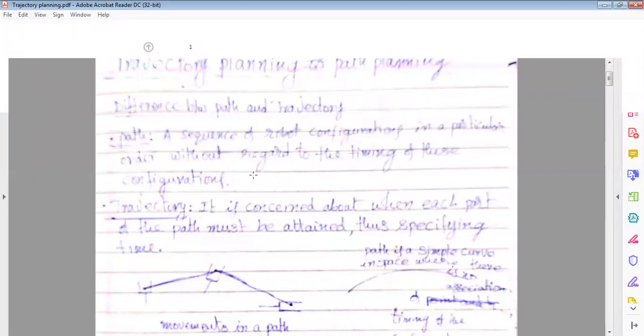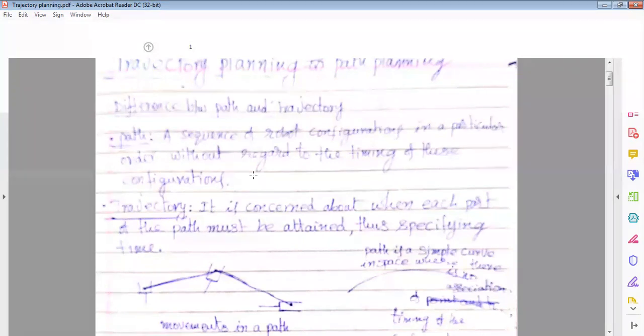First of all, let us look at the differences between path and trajectory. What is a path? A path is a simple curve in space. Nothing else.